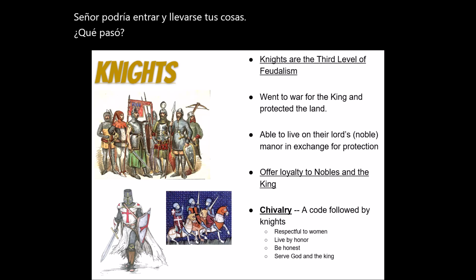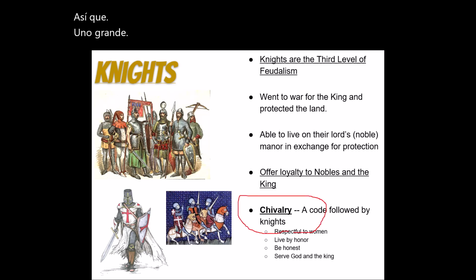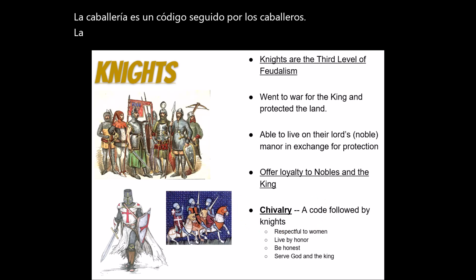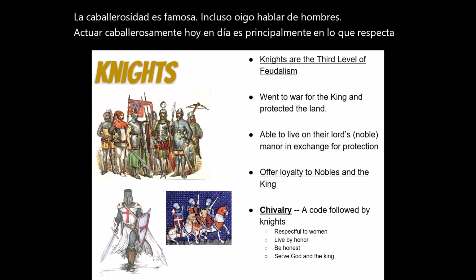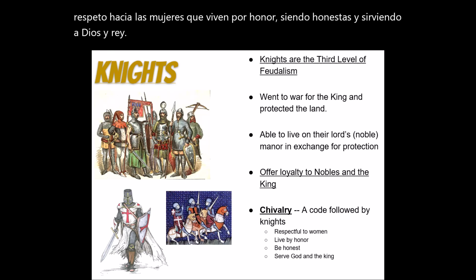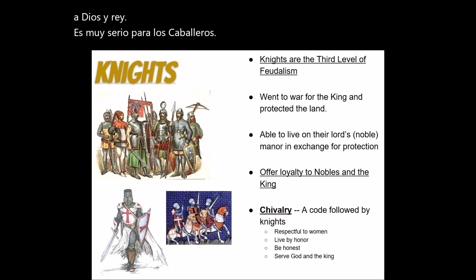So, one big key vocabulary word is chivalry. Chivalry is a code followed by knights. Chivalry is famous. I even hear about men acting chivalrous today. It's mostly in regards to respect towards women, living by honor, being honest, and serving God and King. It's very serious for knights. It is a way for knights to live.